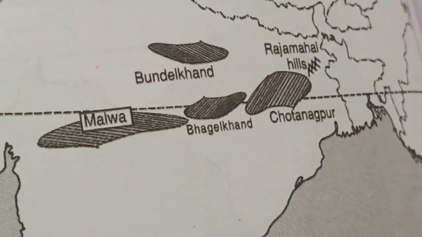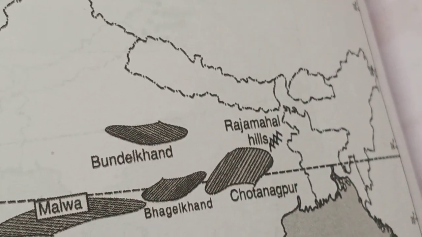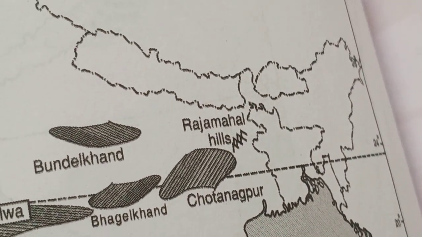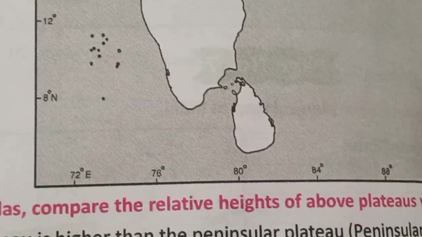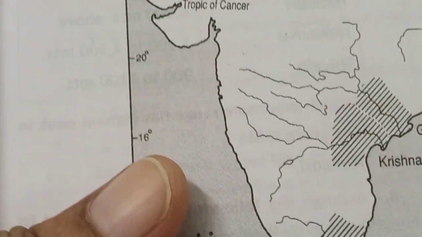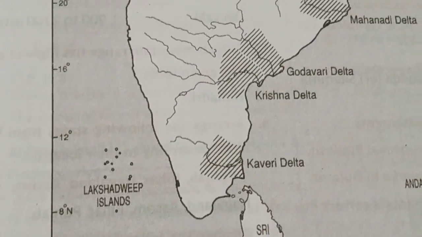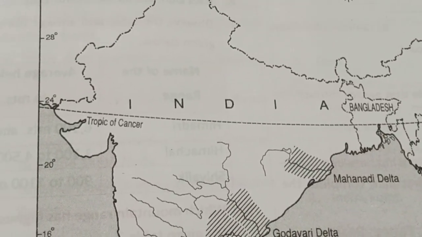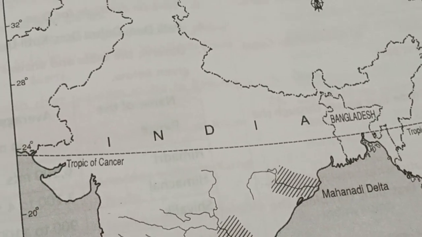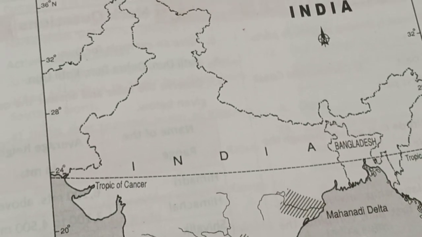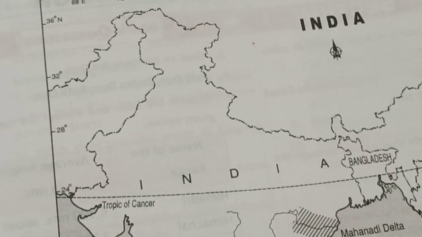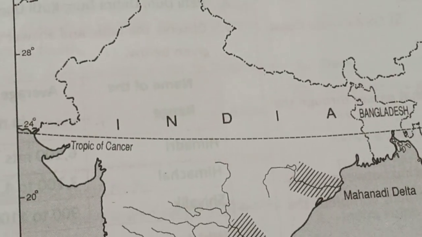Jharkhand area. Next, Rajmahal Hills in West Bengal. Look, Rajmahal Hills once. West Bengal. Children, don't confuse. Again and again you watch this video, then you can understand the lesson and the locations of the important places in our country, children.